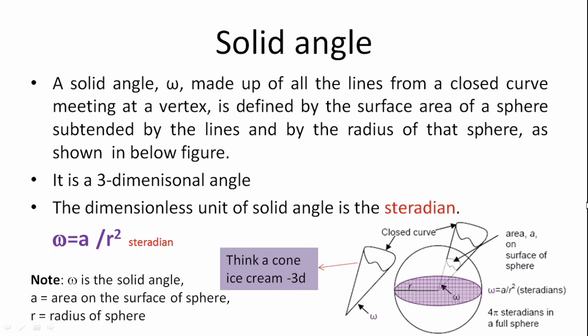Solid angle omega is made up of all the lines from the closed curve meeting at the vertex, and it is defined by the surface area of the sphere subtended by the lines, divided by the radius of that sphere.